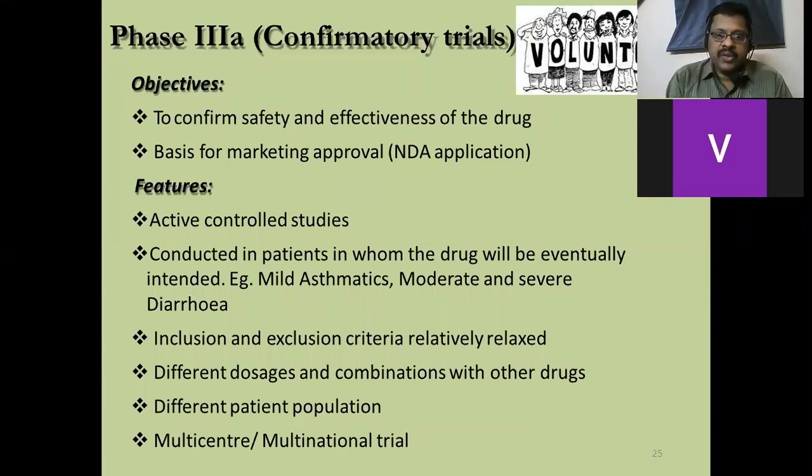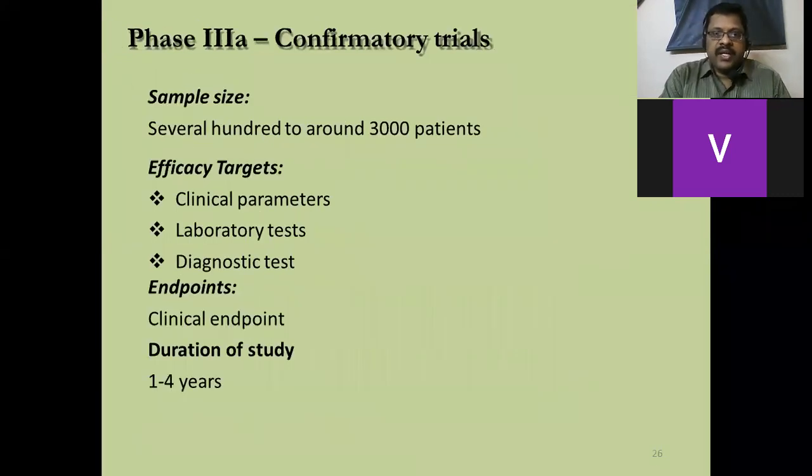Different dosages and combinations with other drugs will be studied. Different patient populations will be studied in multi-centers throughout the globe. Phase 3A confirmation is done with a maximum of 3,000 patients, a large population. And we confirm the clinical parameters, laboratory tests and diagnostic tests, all we develop in this stage. And we prove the clinical endpoints, that means this is the stage where the problem is solved therapeutically.